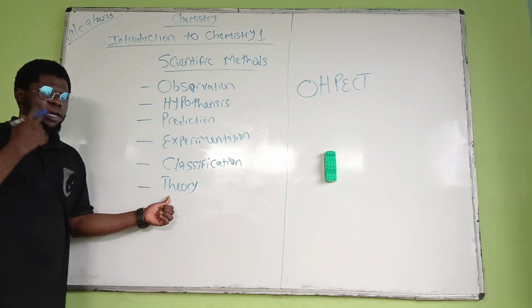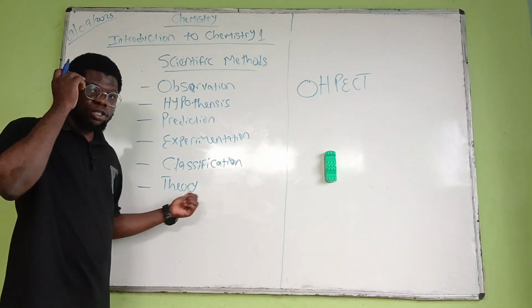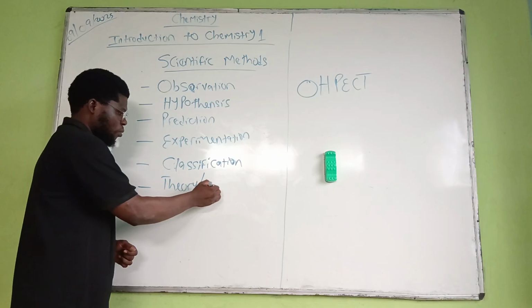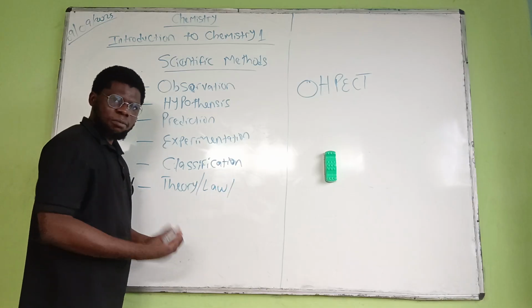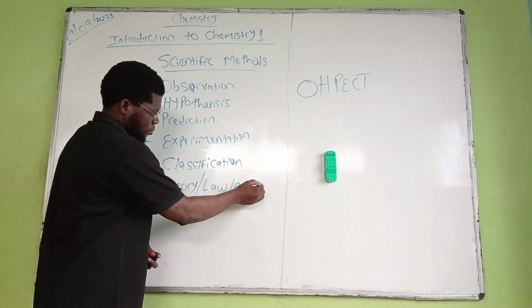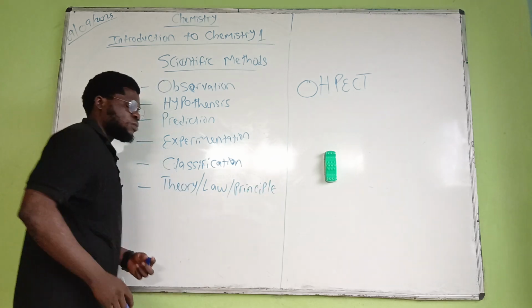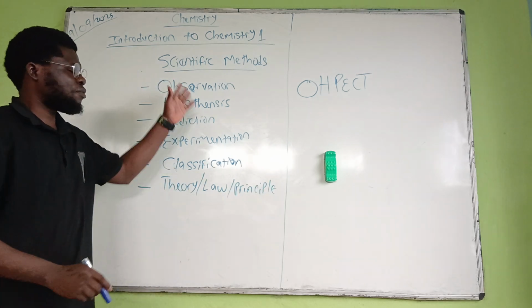On this, it depends. It can be theory, or it can be law, or sometimes it can be principle. So these are the scientific methods.